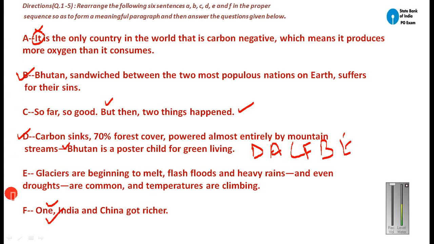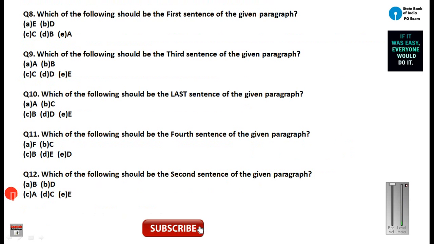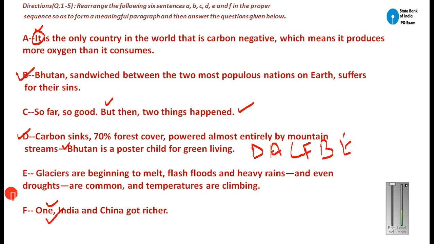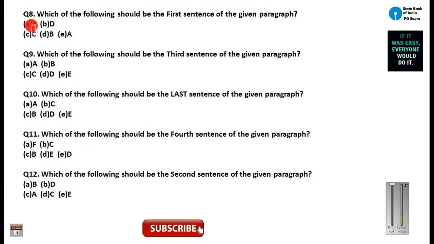Now on the basis of this formula, DACFBE, you can solve these questions. Which of the following should be the first sentence of the given paragraph? The first sentence is D, so your answer will be B. Which of the following should be the third sentence of the given paragraph? The third one will be C, so your answer will be C.